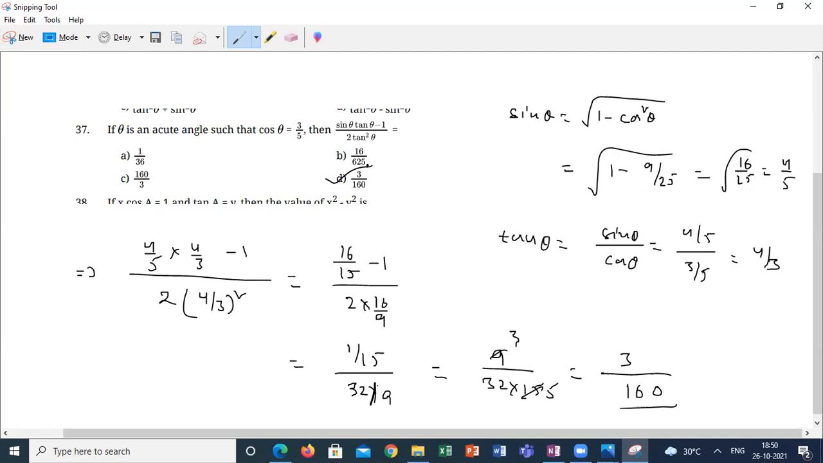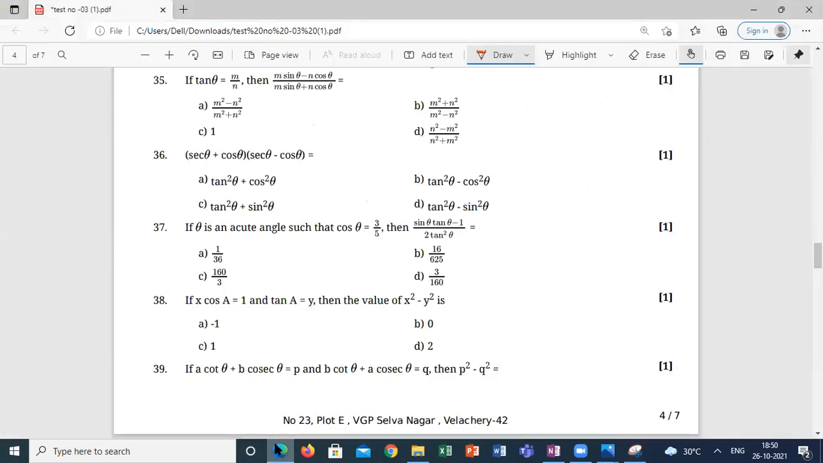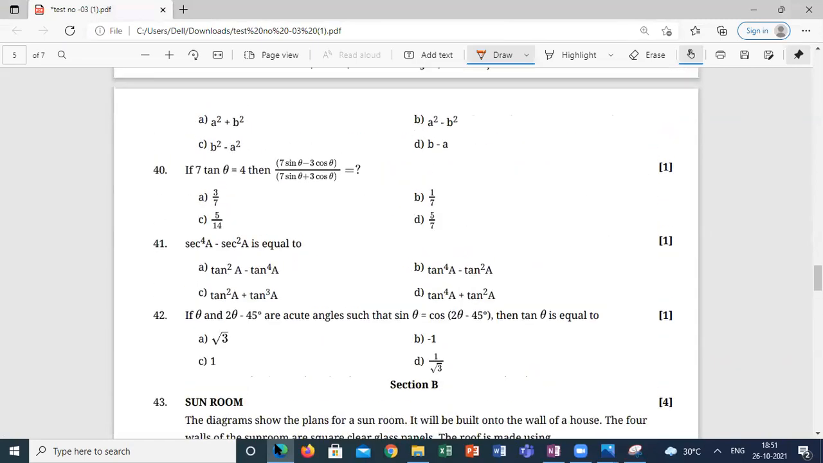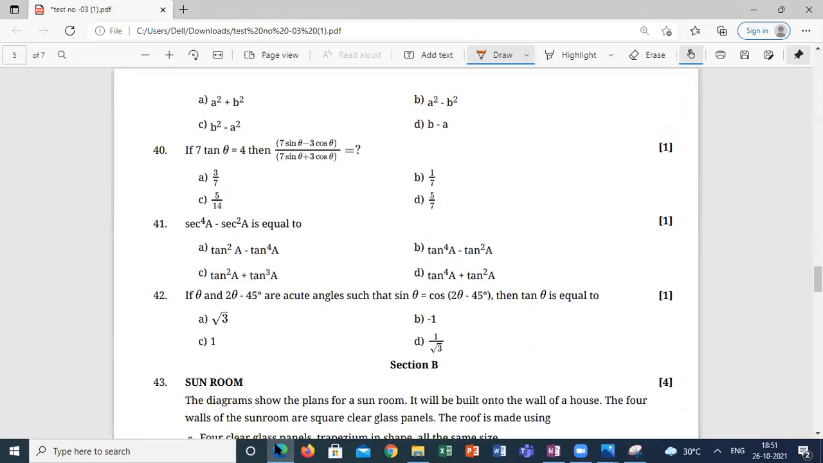Check whether you are getting any different answer. Students, please. Understood? Any confusion in this question? Understood, sir. Next. Any doubt from 40, 41, 42 before going to Section B?